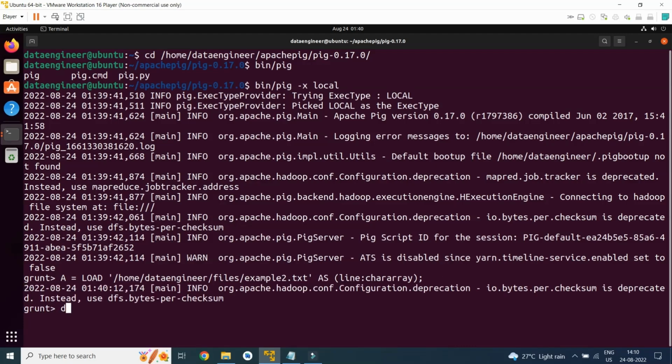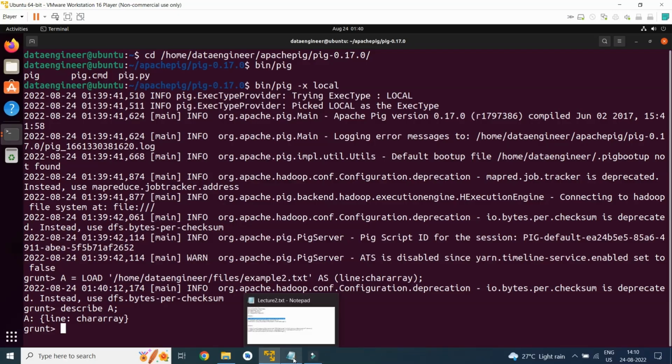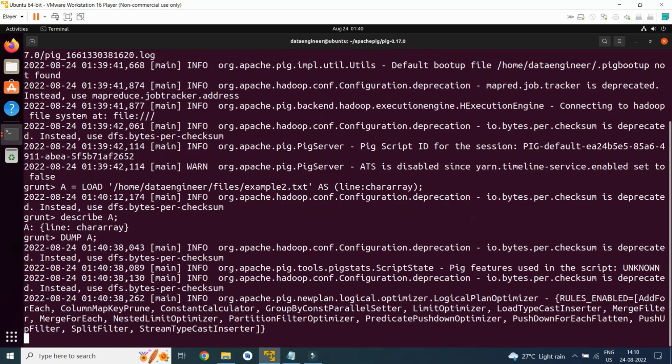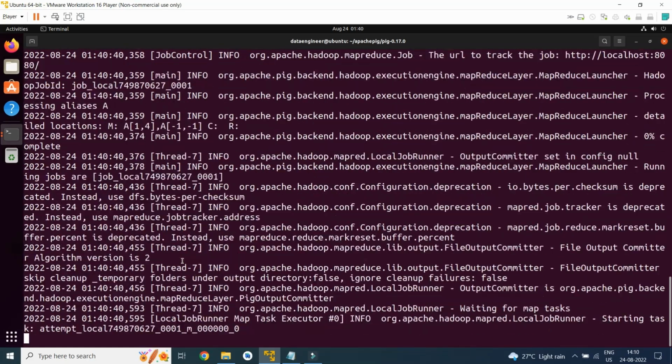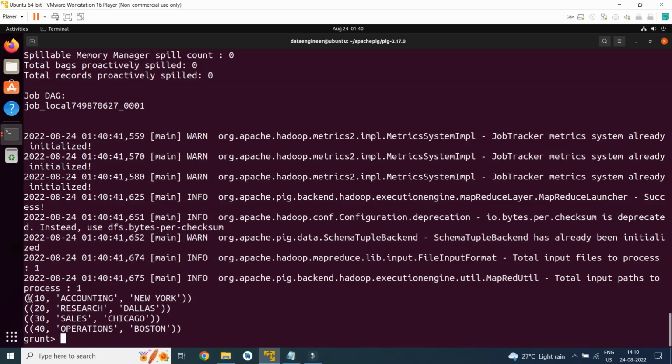Let's describe A. So we have a schema of line chararray. If I type dump A, it will show me the file contents. Here we can see these are the same file contents which we have over here.